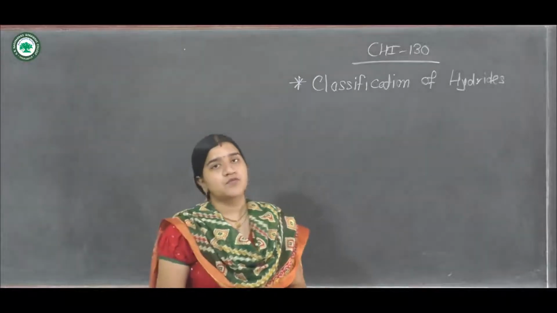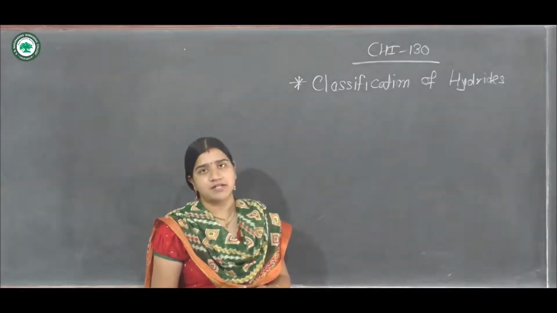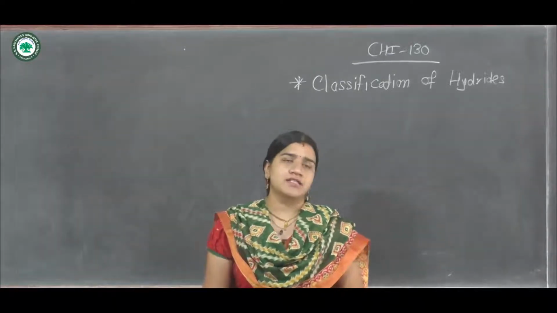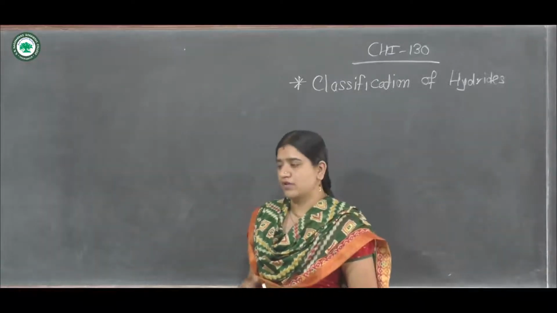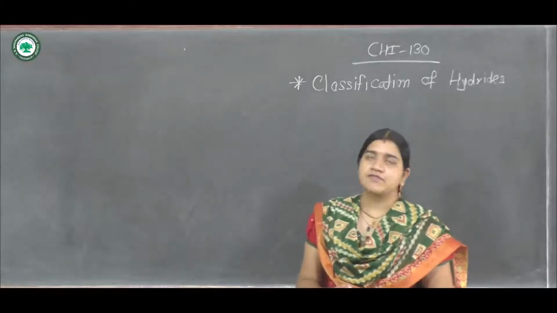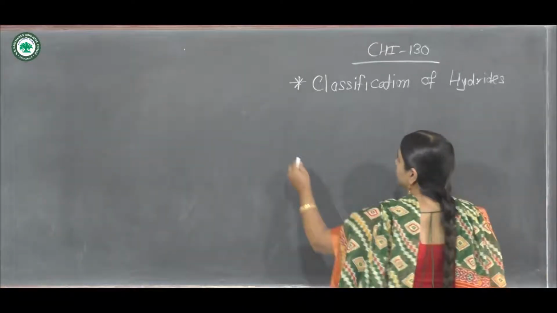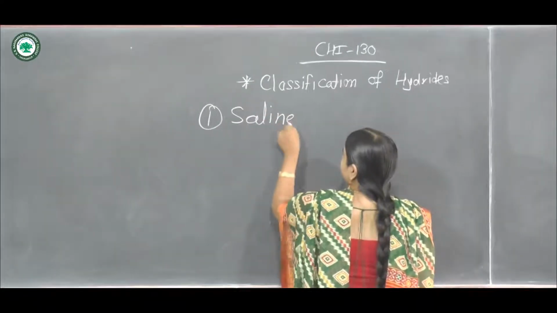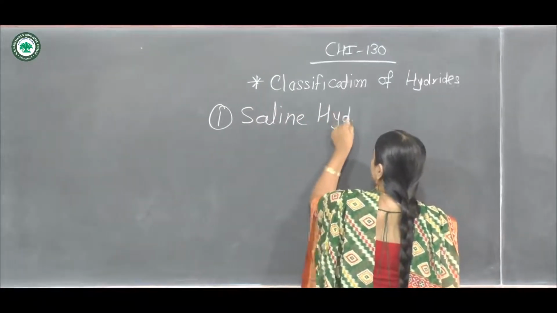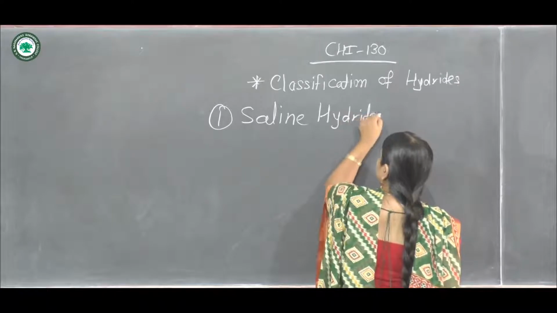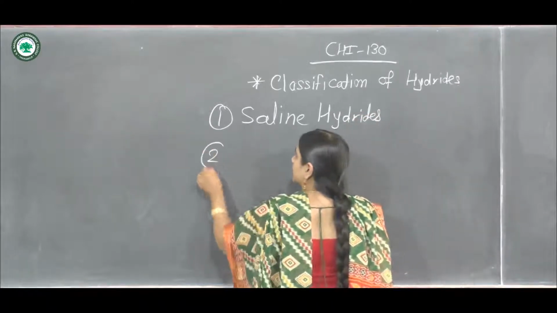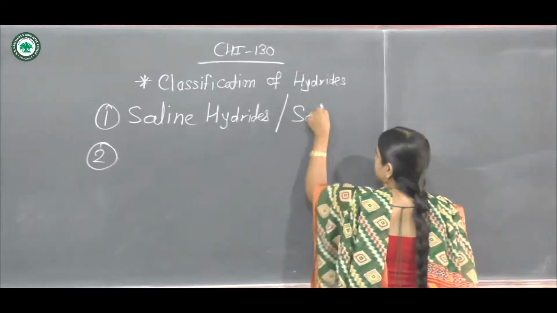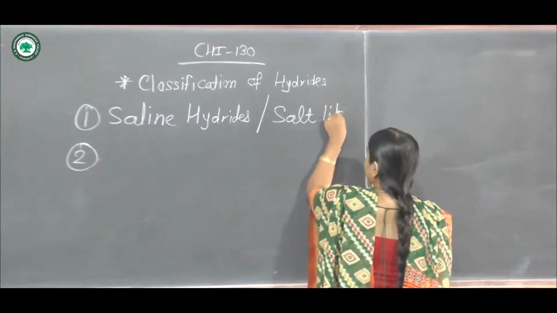So if you see the classification of hydrides, they are classified on the basis of five types. The first one is saline hydrides, which are also known as the salt-like hydrides.